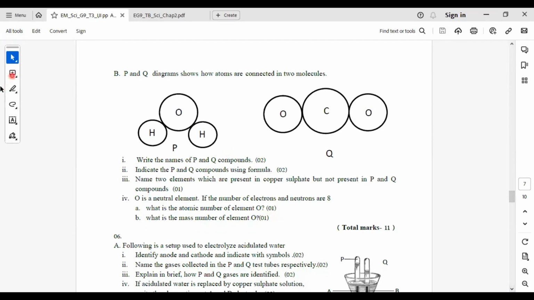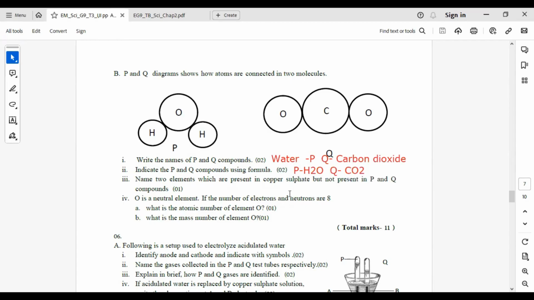Now B part. P and Q diagrams show how atoms are connected in two molecules. Write the names of P and Q compounds. In P you can see there's one O and two hydrogens, that is H2O, or we tell it as water. And Q is CO2, meaning carbon dioxide. Indicate the P and Q compounds using formulas. P formula is H2O. You have to write 2 below H, H2O, and Q is CO2.